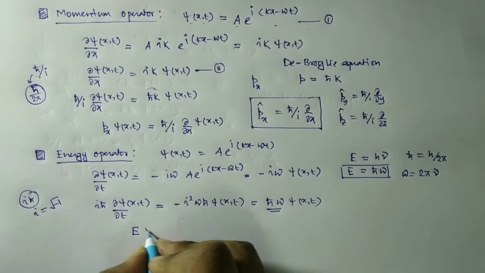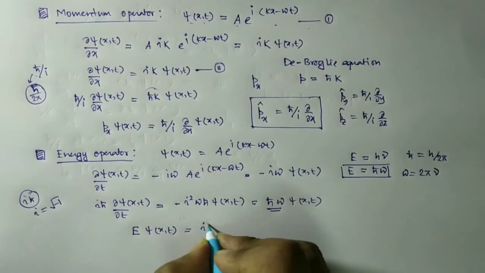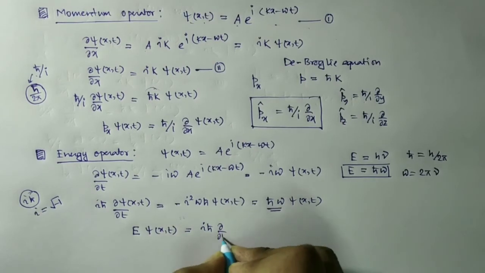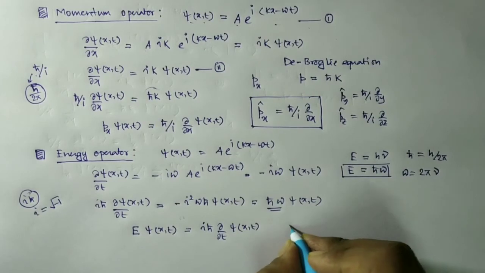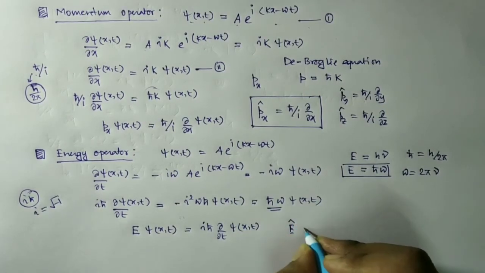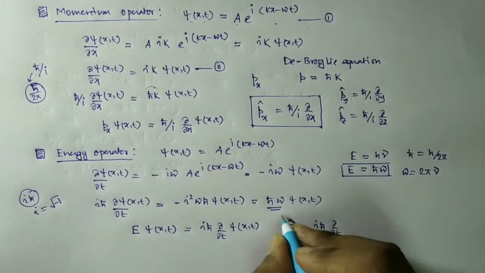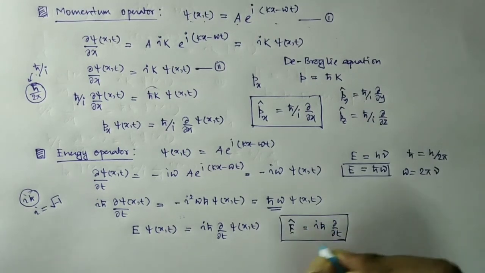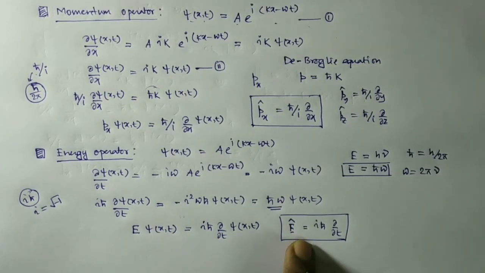So E operating on psi(x,t) gives us i h cut del t operating over psi(x,t). So the expression for the energy operator is i h cut del t.